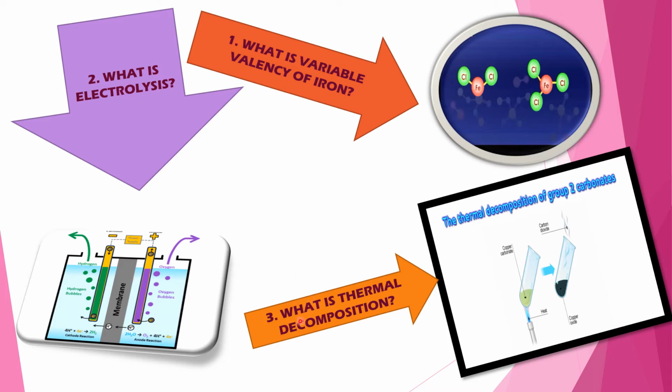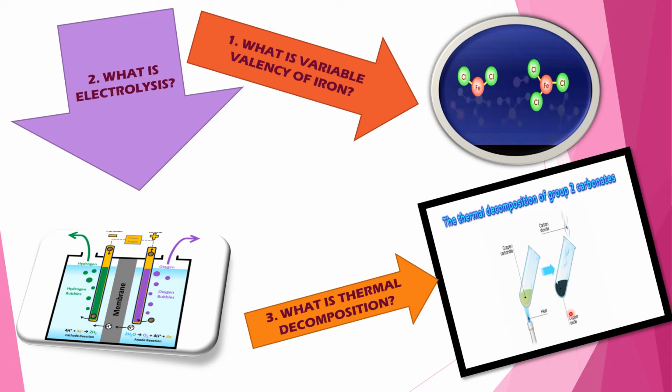Now the third question is, what is thermal decomposition? See the diagram. This is copper carbonate. It has been taken in this test tube. Thermal means heat. So this is a candle. By heat, it has been decomposed into carbon dioxide gas and copper, black copper.